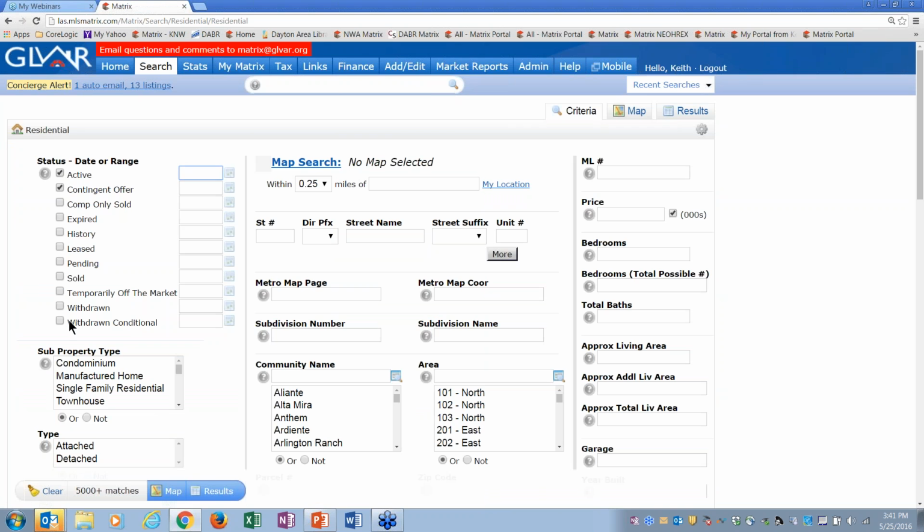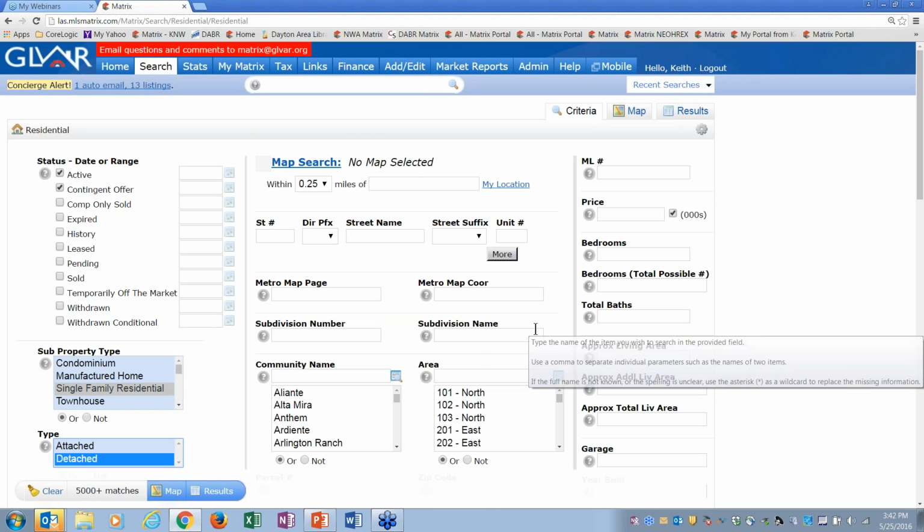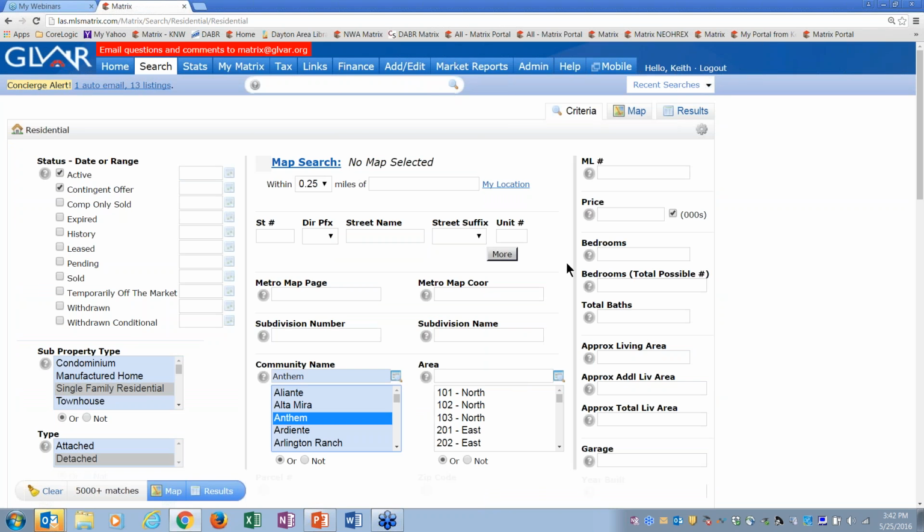Here, I'm going to come in here. I'm going to pick single family. He wants detached. I'm going to keep this really simple from the start. I'm just going to pick something in Anthem. I'm going to pick a price range of 400,000 to 600,000. Real quick, let me explain some of these fields on searching.